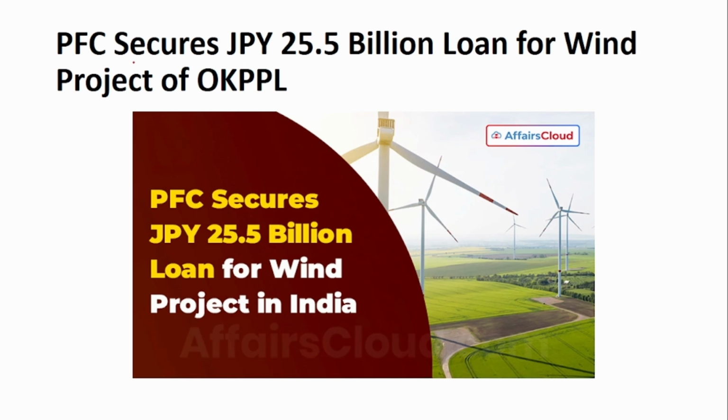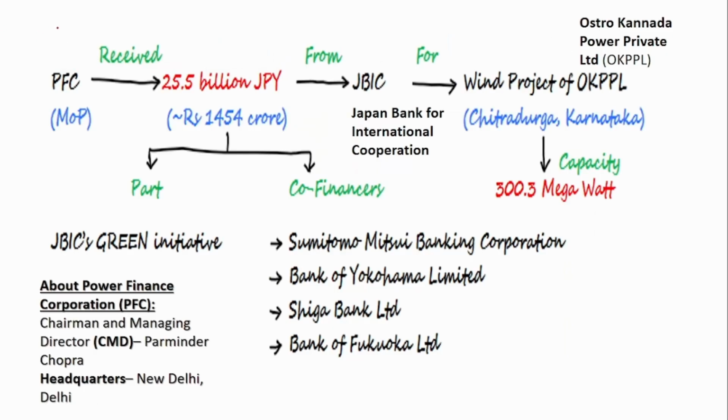The next news is about Power Finance Corporation securing a 25.5 billion Japanese yen loan for a wind project. If you see, the Power Finance Corporation has received 25.5 billion Japanese yen from the Japan Bank for International Cooperation. This is to invest in the wind project of OKPPL, that is Austro-Canada Power Private Limited. The location of this wind project will be in Chitradurga, Karnataka, and the capacity of this wind project is 300 megawatt. And JBIC is not the only financer.